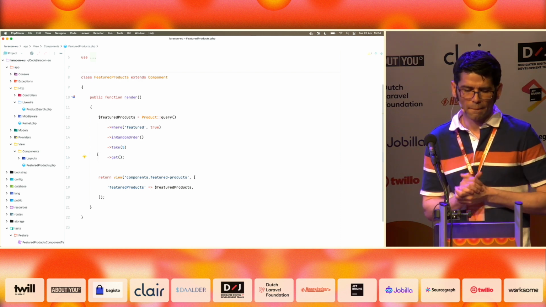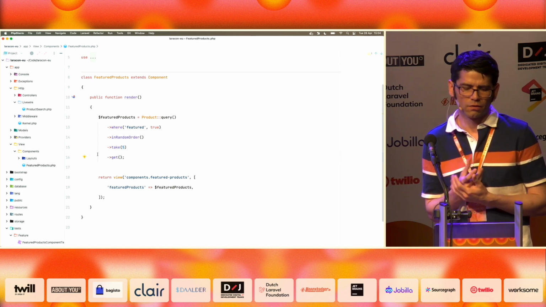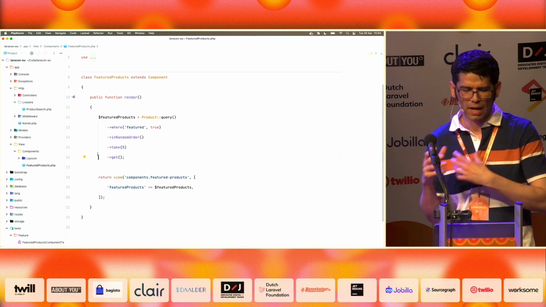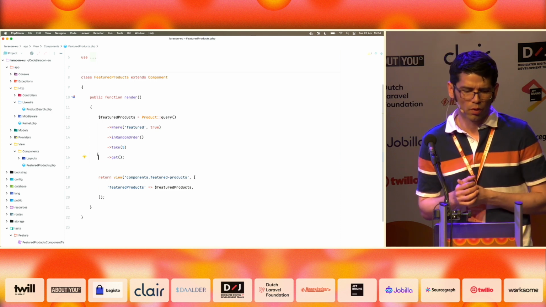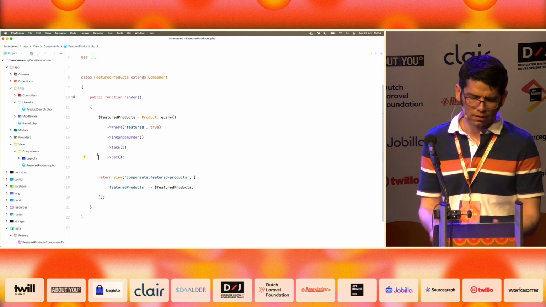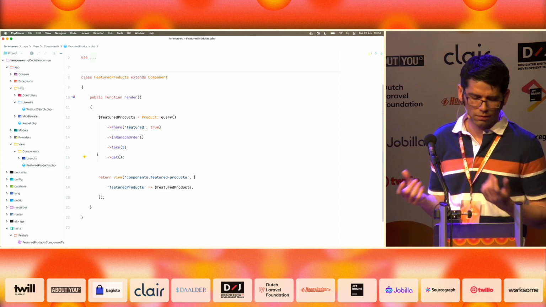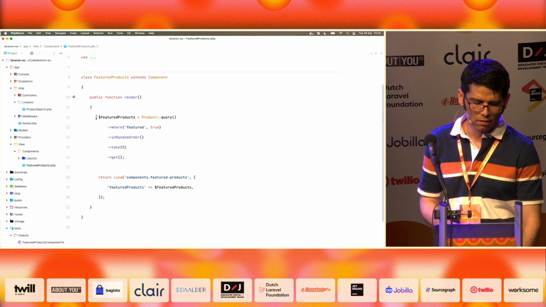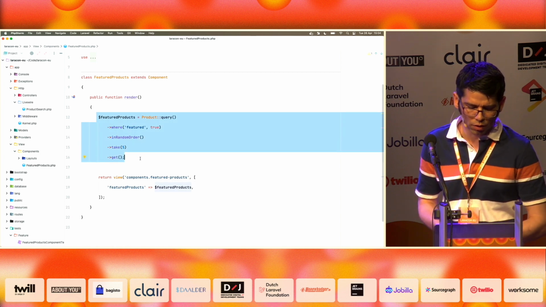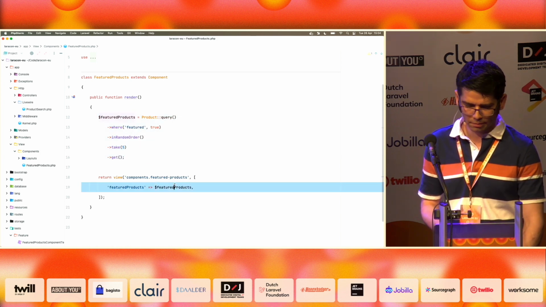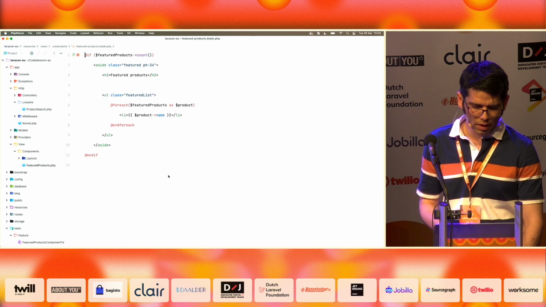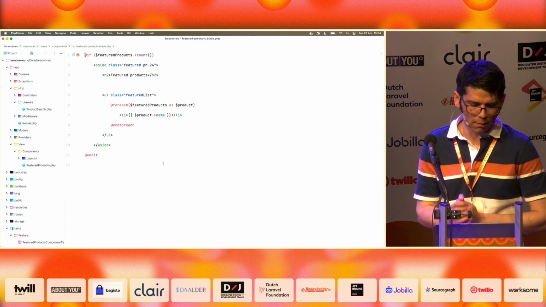And you might not like this. You might say, well, you should use a repository pattern rather than mixing a Blade component. It's fine, really. This fix on the screen is very easy to understand. We are just querying some featured products in random order, and we are passing them to the view. If we come here, we see that we have a very simple template.